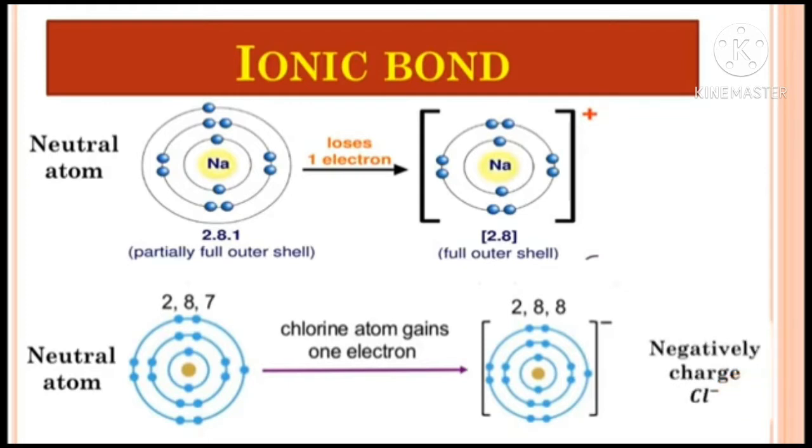So students, you can see a neutral atom of sodium converted into a positively charged cation. Cation means positively charged. And the neutral atom of chlorine gains one electron and forms a negatively charged anion, that is the chloride ion Cl-, and its electronic configuration becomes 2,8,8. That means its octet is completely filled.